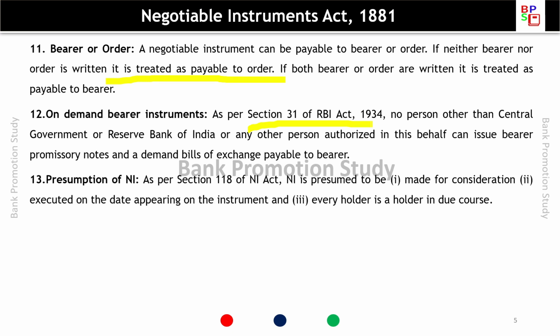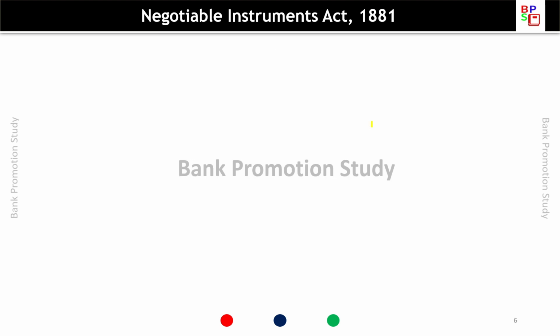Presumption of negotiable instrument. As per Section 118 of the Negotiable Instruments Act, a negotiable instrument is presumed to be made for consideration, executed on the date appearing on the instrument, and every holder is a holder in due course.